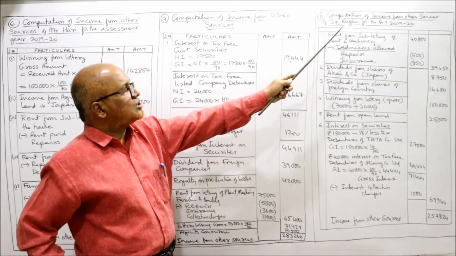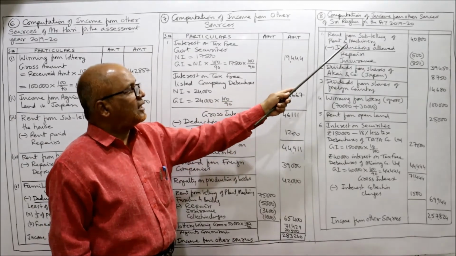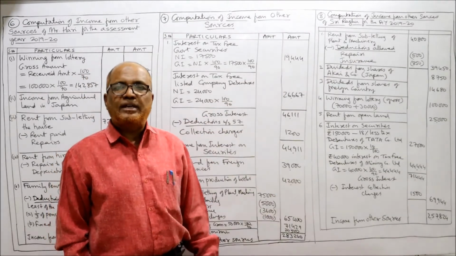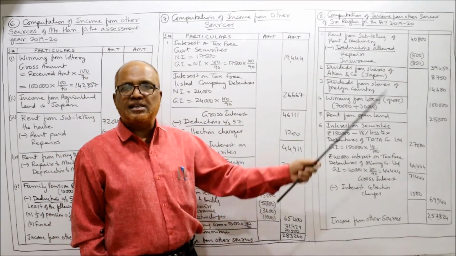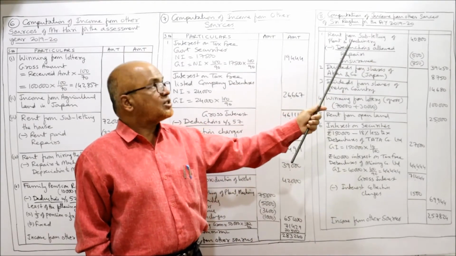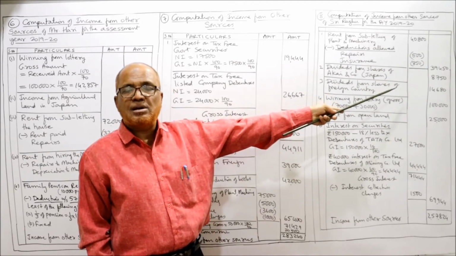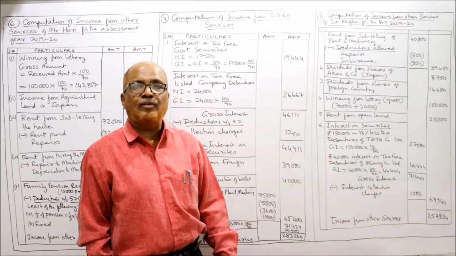Now the solution of the 8th problem. Computation of income from other sources of Sri Raghu for the assessment year. Rent from subletting of plant and machinery, 40,800, given in the first line. From this we deduct the expenditure incurred on this income, meaning income from let out of plant and machinery. So what is the expenditure? Repairs 500, insurance 850. Both these amounts you deduct. The net income is 39,450.